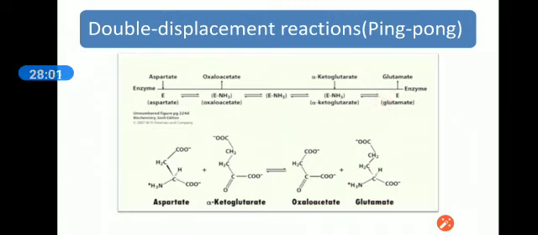But during this process, there is a transient covalent binding of our enzyme with one of the functional groups of this whole reaction. But it is a very transient interaction. It's not a permanent covalent bonding.